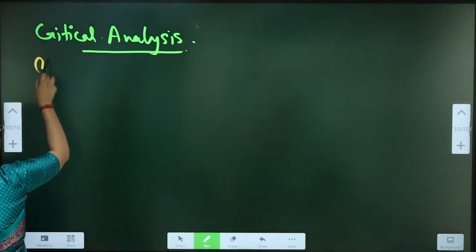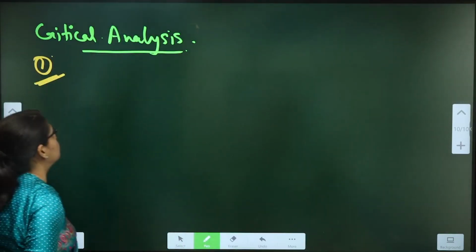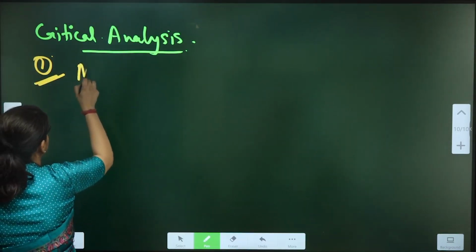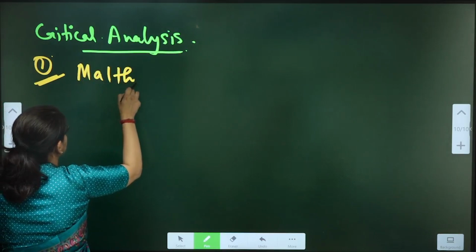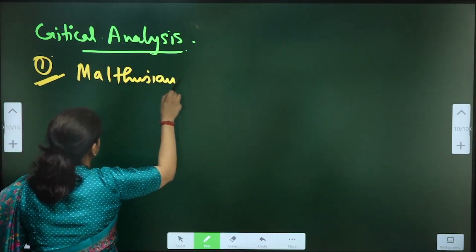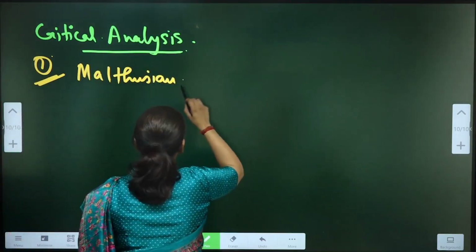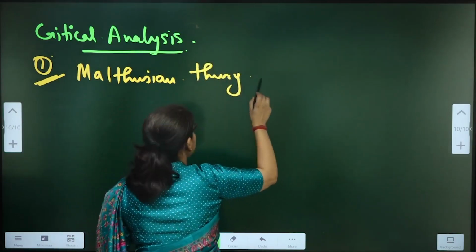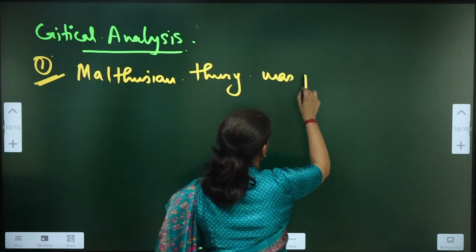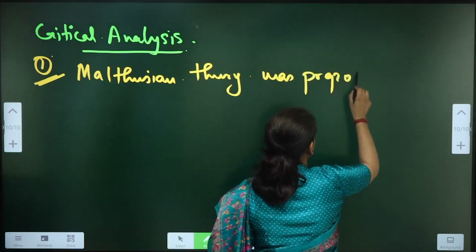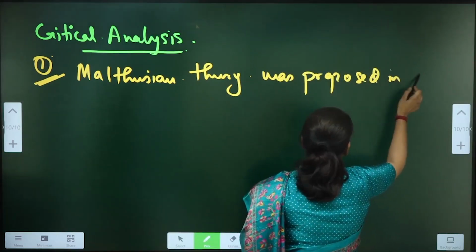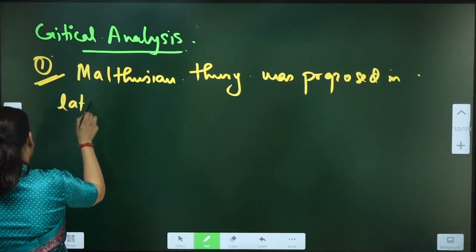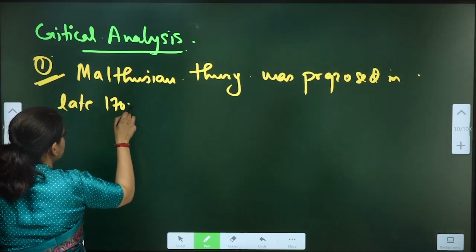So, first point, write down: Malthusian theory was proposed in late 1700s